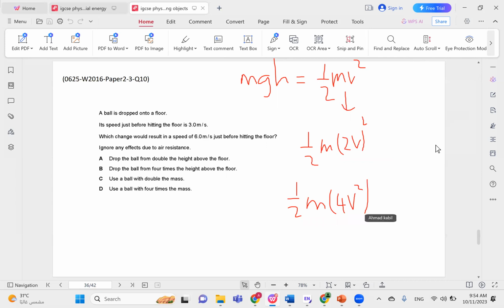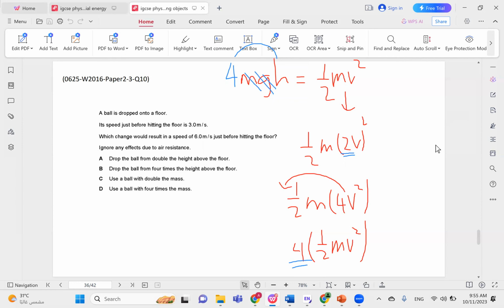So if we take this 4 outside, we get 4 times half mv squared. What does that tell us? That tells us that to double the speed, you need 4 times the amount of kinetic energy. So you need 4 times the amount of potential energy. Since the mass and the gravity do not change, you need 4 times the height.